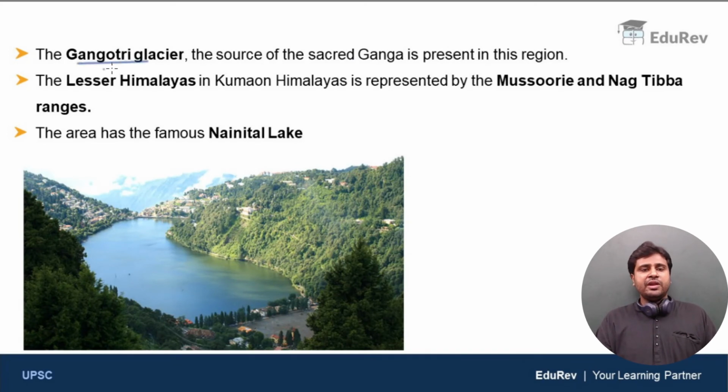Now the Gangotri Glacier, which is the source of the sacred Ganga river, is present in this region, the region of Kumaon Himalayas. And the lesser Himalayas in Kumaon Himalayas are Mussoorie and Nagtiba ranges. Clear? So the lesser Himalayas are represented by Mussoorie and Nagtiba ranges in Kumaon Himalayas.